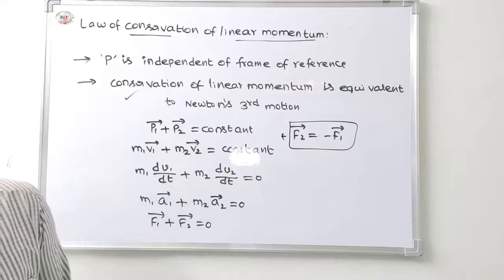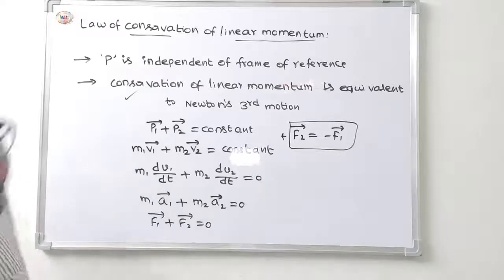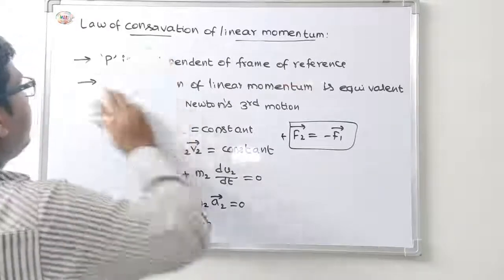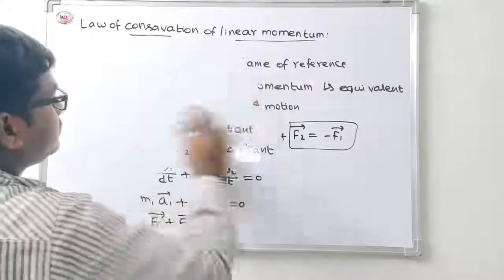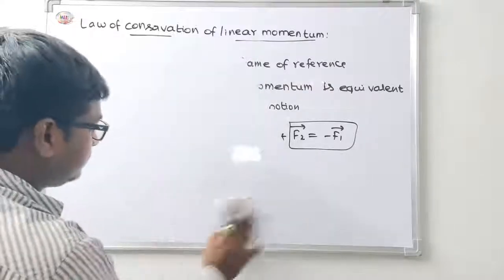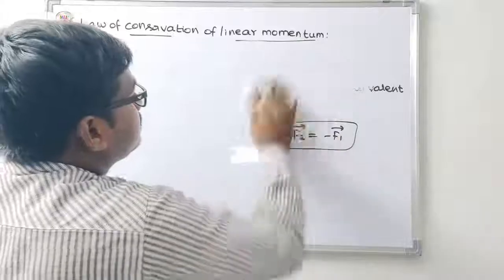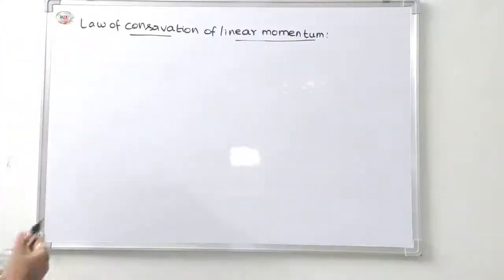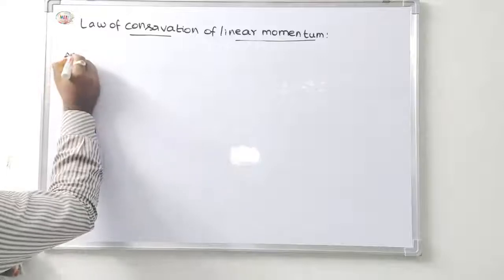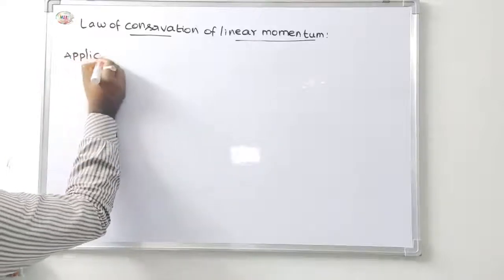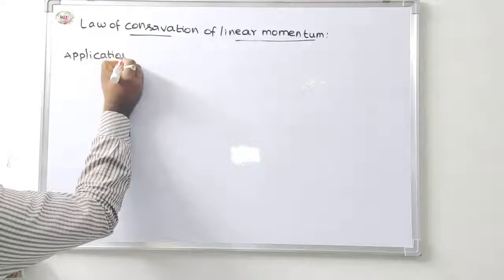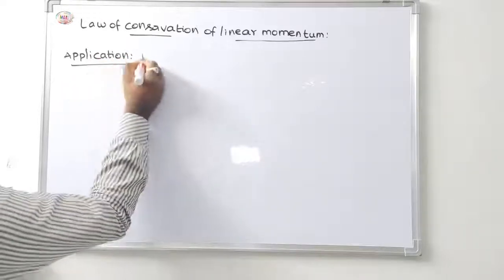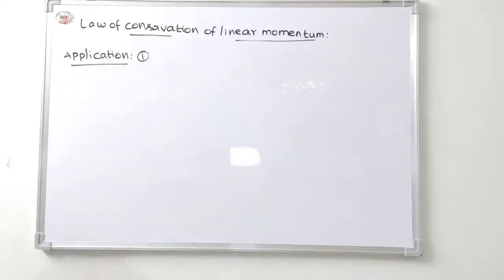So now we will discuss, one by one, some practical applications of conservation of linear momentum. The first application is the recoiling of a gun.